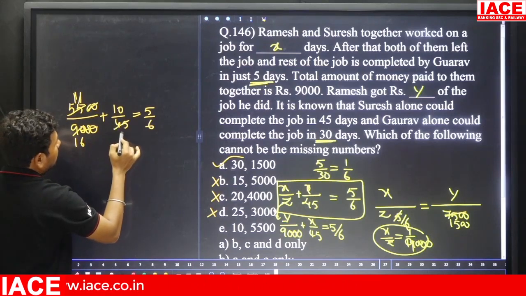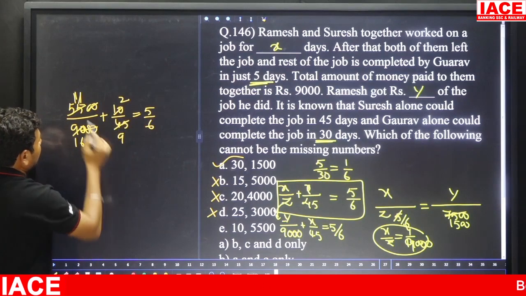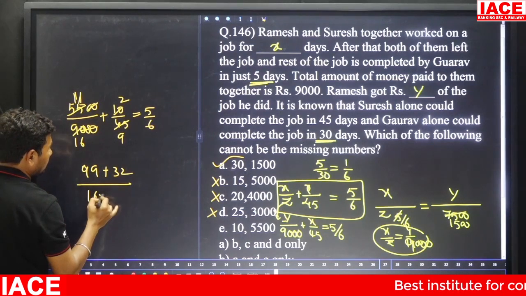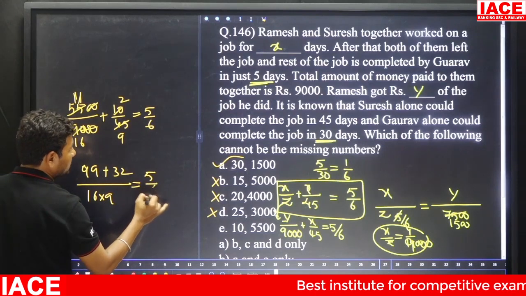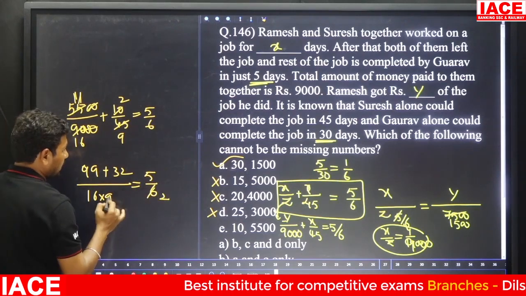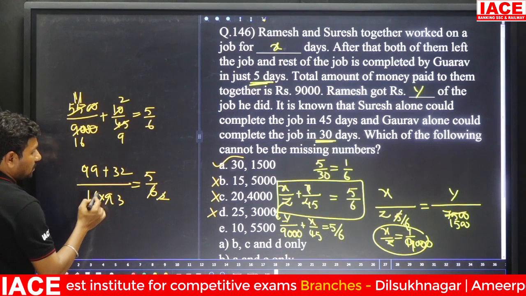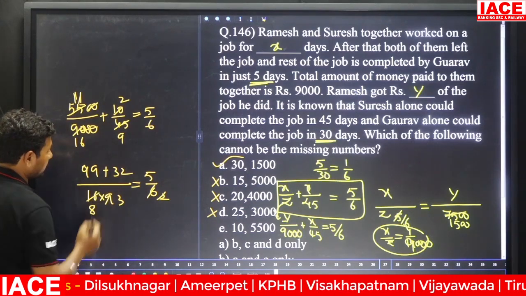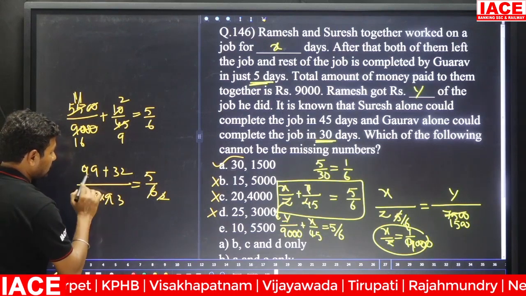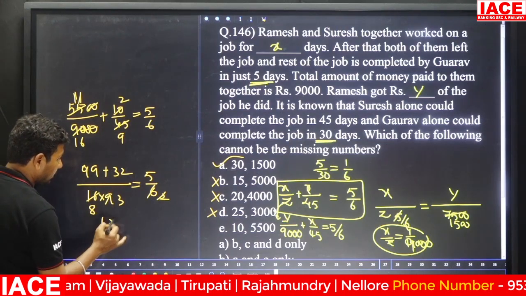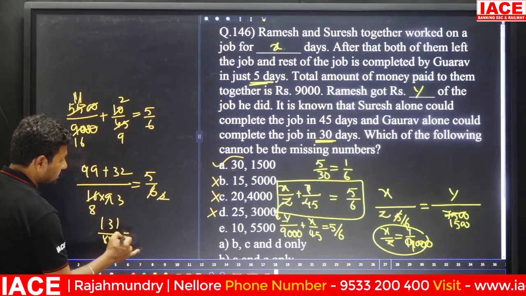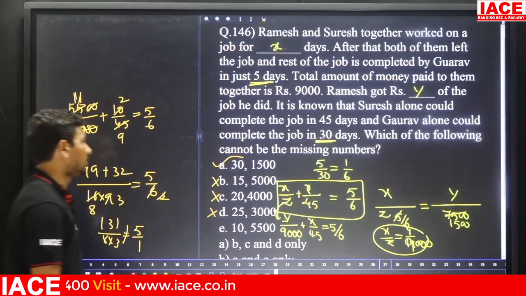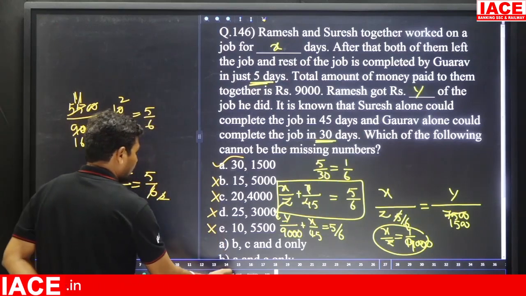Next 5 9s and 5 2s. 9 into 11 is 99 and 32, and 16 into 9 is equal to 5 by 6. 3 2s and 3 3s are 2 8. 8 into 3 is 24. 99 plus 32 is 131 by 8 into 3 is equal to 5 by 6. Is LHS equal to RHS? No, not equal. Then what is the answer?